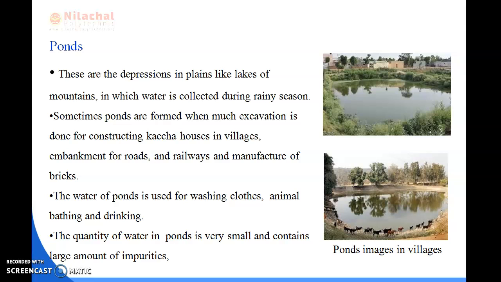The water of ponds is used for washing clothes, animal bathing and also drinking purposes. The quantity of water in ponds is very small, and it contains a large amount of impurities such as suspended, dissolved and colloidal impurities.